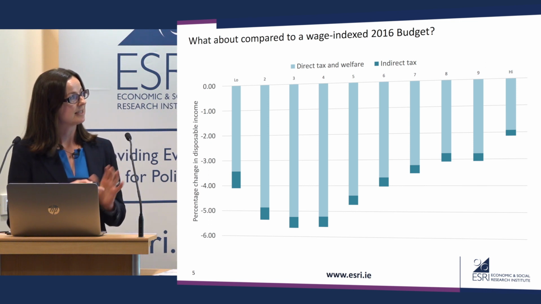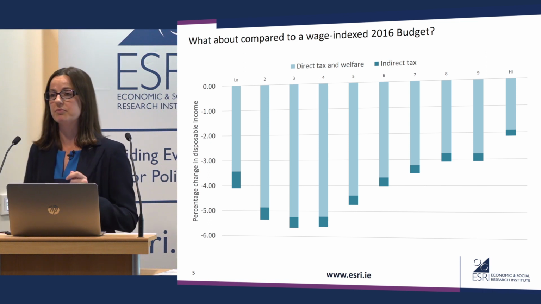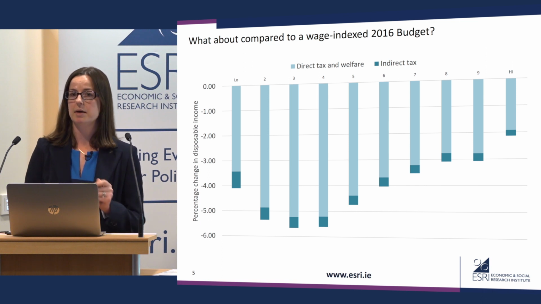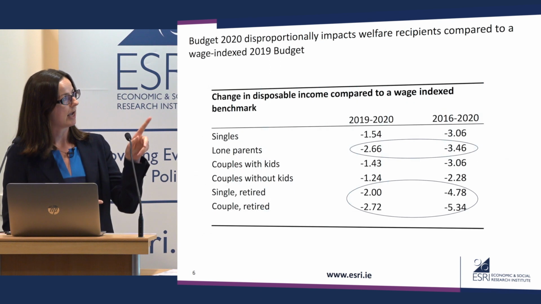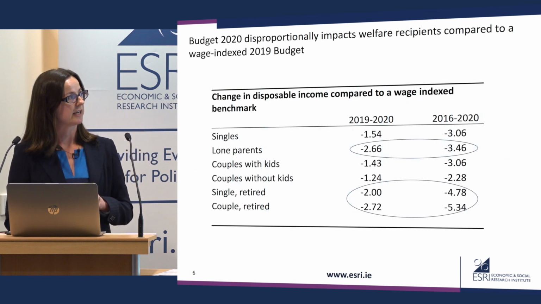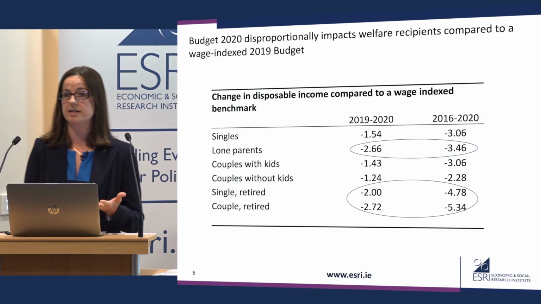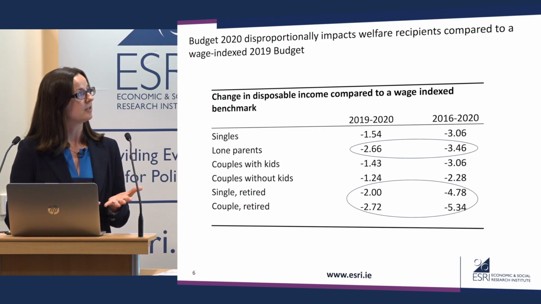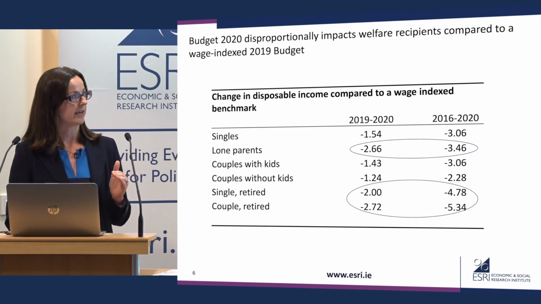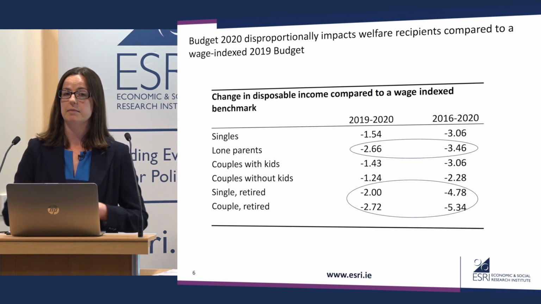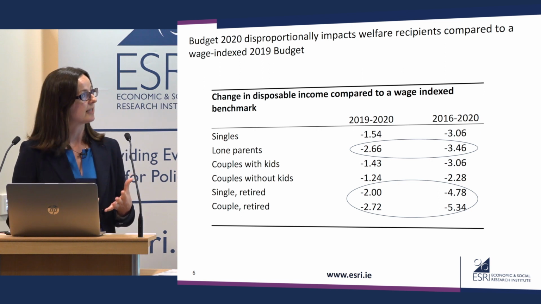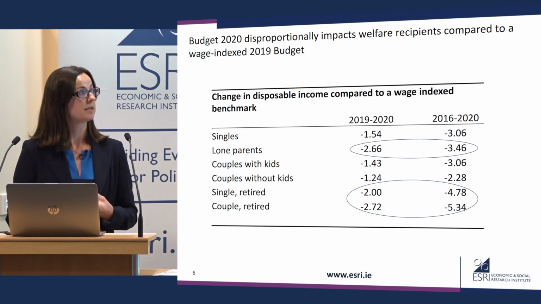And this narrative is played out when we look at the type of groups who are most impacted by Budget 2020 compared to a neutral benchmark. So in the first column here, you'll see the effect of Budget 2020 compared to a wage index 2019 budget. And you'll see that the groups that are most affected are lone parents and pensioners. These are the groups most likely to be reliant on benefits. So they lose out by relatively more than singles or than working age couples.